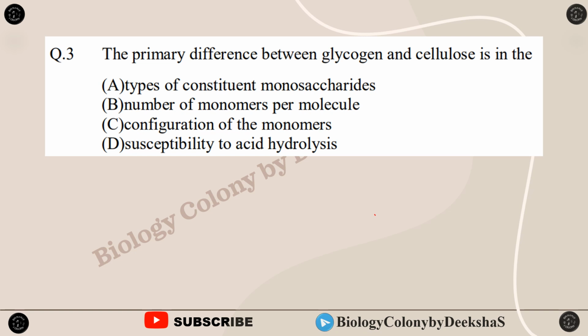So the primary difference between glycogen and cellulose is in the types of constituent monosaccharides, number of monomers per molecule, configuration of the monomers, and susceptibility to acid hydrolysis.